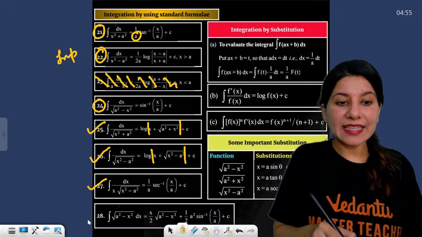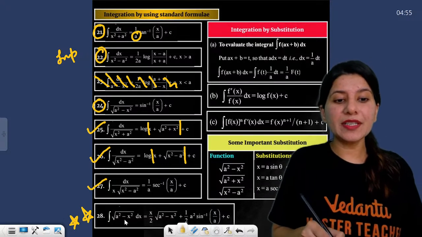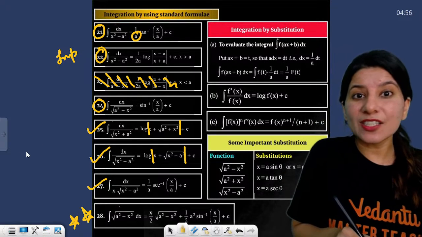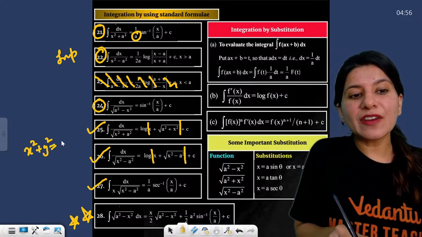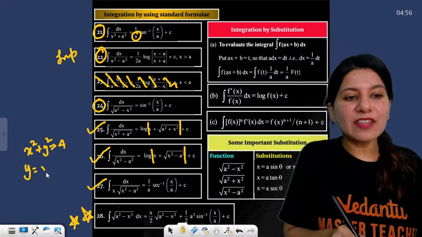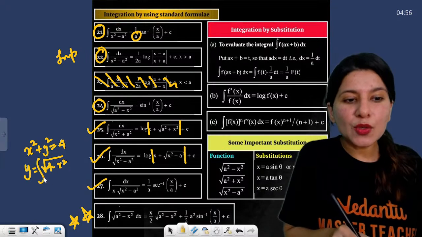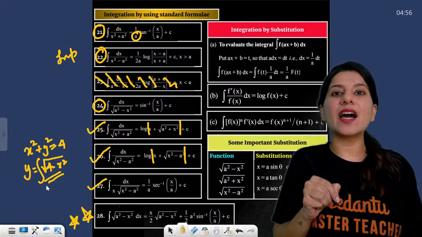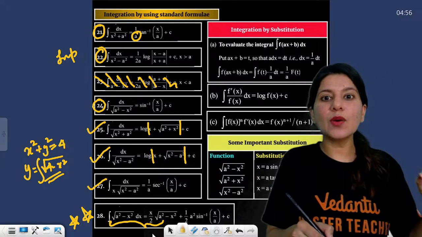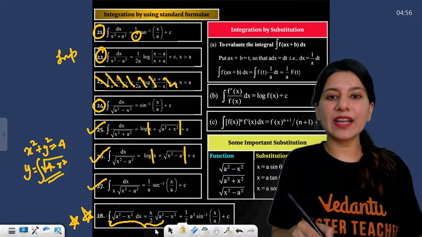Okay. All right. Then this formula is very, very important: square root of a square minus x square. This happens when they ask you about something like that, so y will be square root of 4 minus x square, in area under curve. So please remember this formula nicely. Write it down nicely 2-3 times so that you don't forget about it.